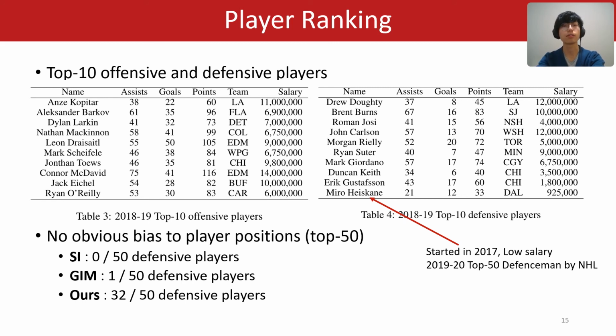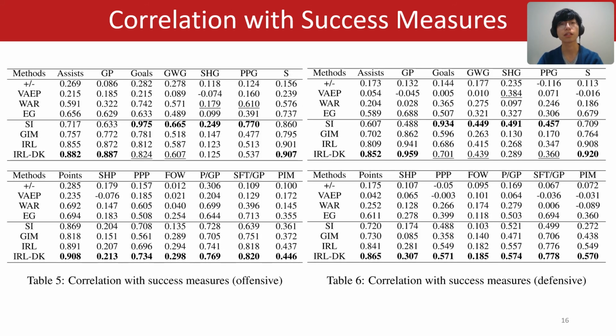And our ranking does not have obvious bias towards player positions. Here we rank all the players together, and the top 50 players contain 32 defensemen. The player ranking does not have ground truth. Here we calculate the correlation with success measures, such as assists, points, goals, shots. Because these statistics are generally regarded as measures of the ability of players, and we can easily get these statistics from the NHL website. Here we compare our method with several traditional and state-of-the-art methods.